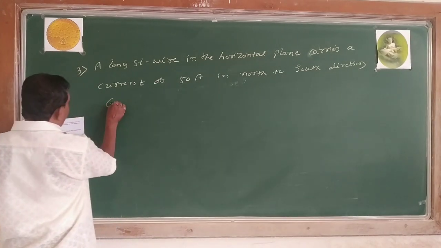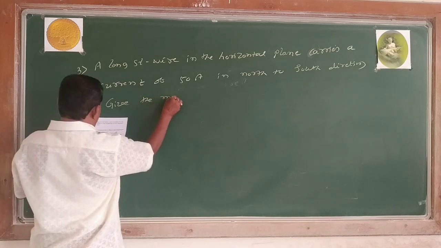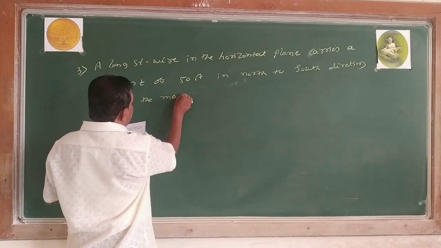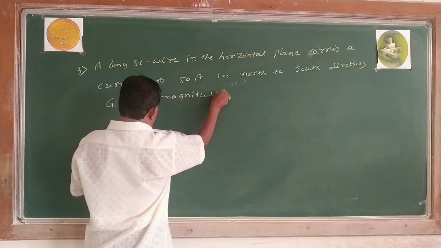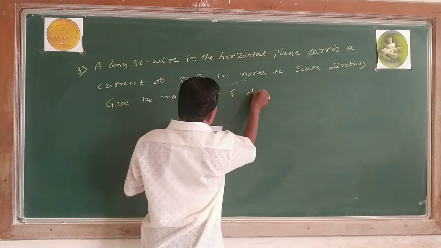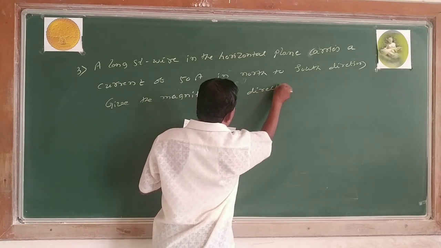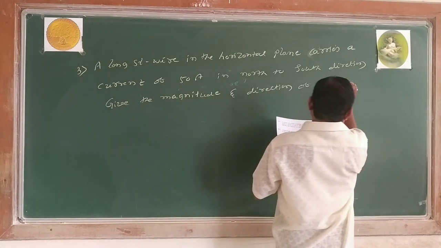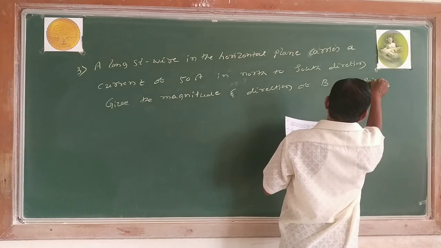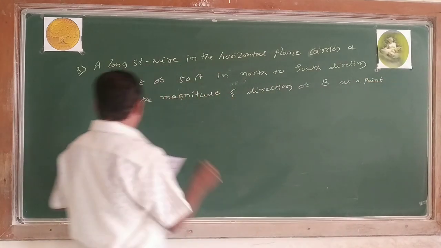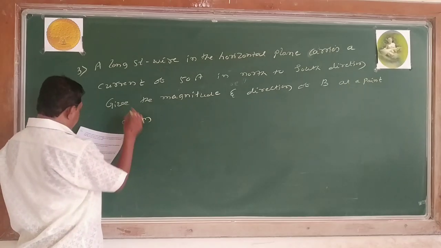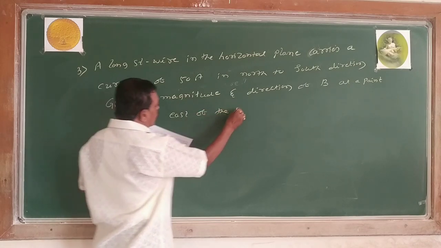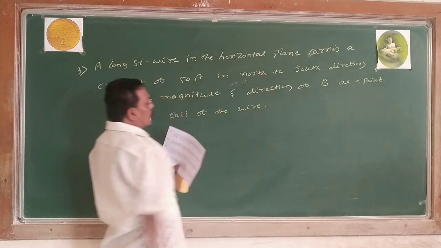Give the magnitude and direction of the magnetic field at a point 2.5 meter east of the wire. Now this is our problem.